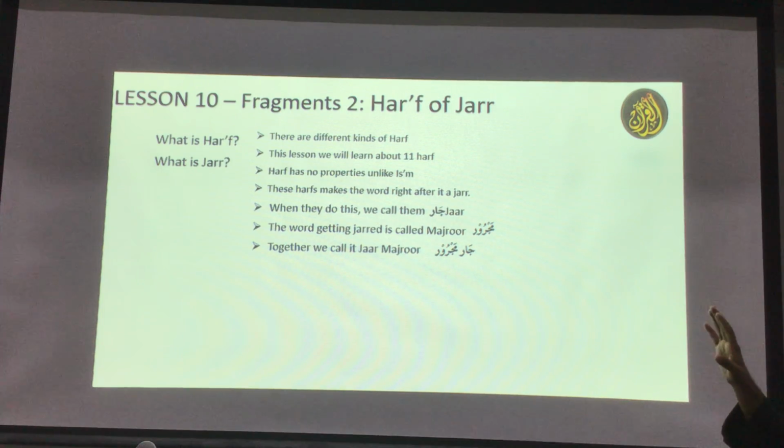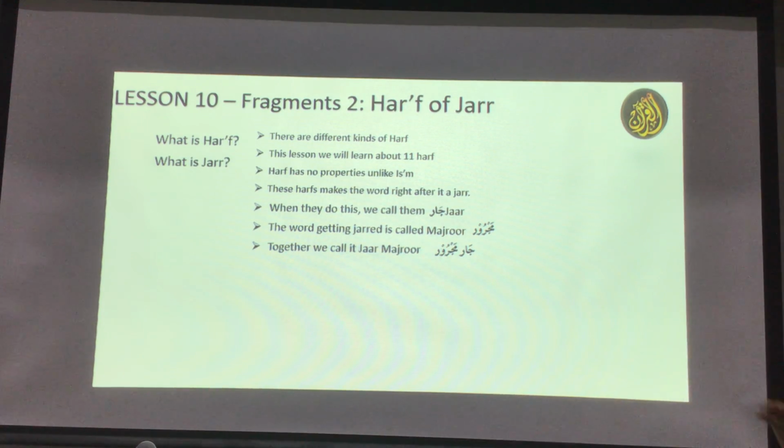But harf, like an Arabic preposition, has no properties. So don't worry about any properties. If I tell you this is a harf, and you ask what is the status, I'd say no, brother, you can't ask me the status, number or gender of a harf. Harf doesn't make any sense unless there's a word after it. So there are no properties for harf. Easy on that point, right? These harfs make the word right after them jar.